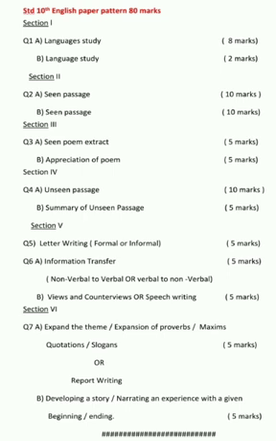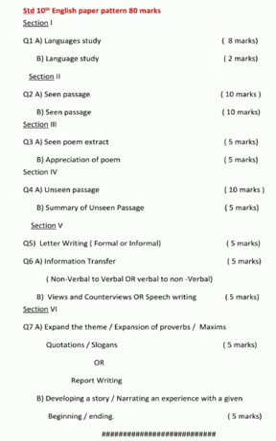Section 3 consists of question 3A, that is seen poem extract. Any poem from the textbook will be given and related questions can be asked. Question 3B is appreciation of a poem. You all know any poem will be given and appreciation can be asked. That consists of 5 marks.